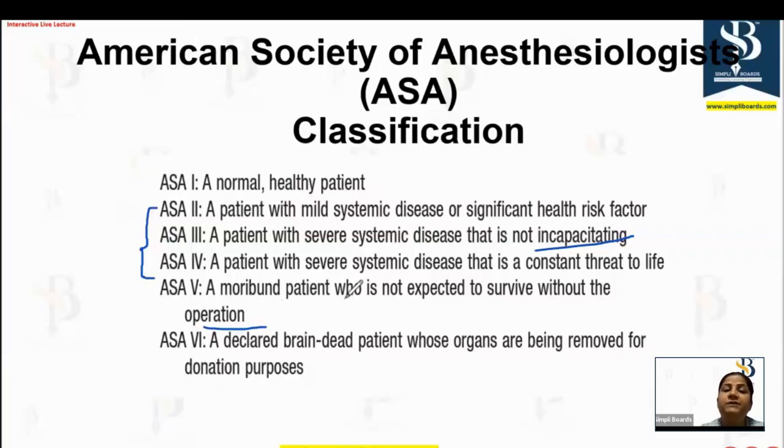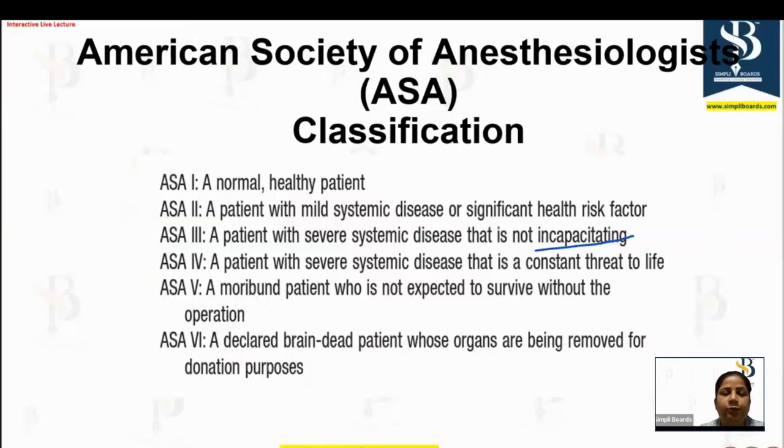Moribund patient means he is admitted in the hospital, has undergone any surgery or will be undergoing any surgery. So these are not the patients who will be visiting you in the dental clinic for any elective treatment. Most likely there will be some emergencies for which treatment will be required. So not very common. Then 6, the patient who has been declared dead. Clear?